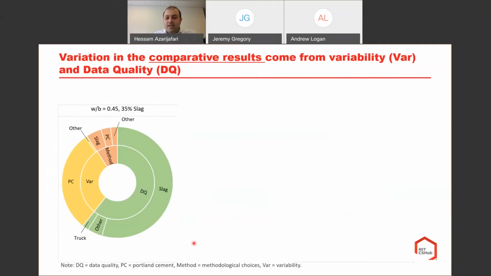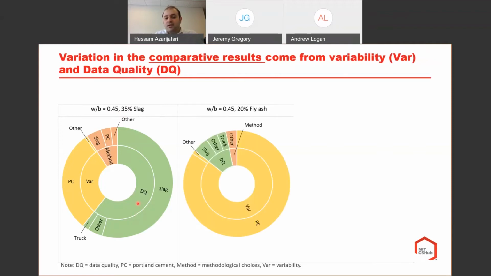And if we want to see where the uncertainty comes from in our comparative analysis, we can see that, depending on the target mixed design, it can come from different sources. This mixed design corresponds to a water binder ratio of 0.45 with 35% slag as replacement of the Portland cement. For this one, you can see the green part of this donut chart, representing the majority of the variation, and contribution to variance is the major driver of uncertainty.